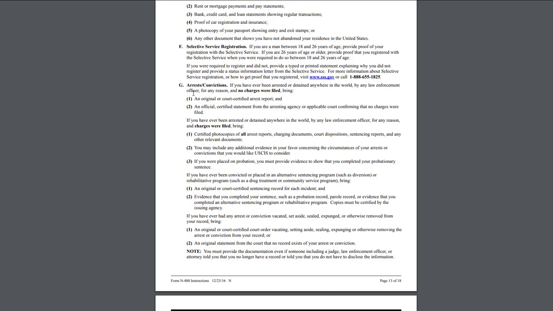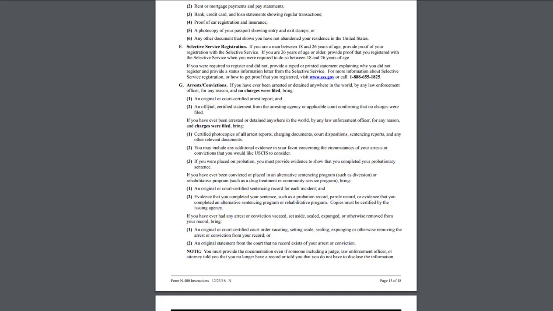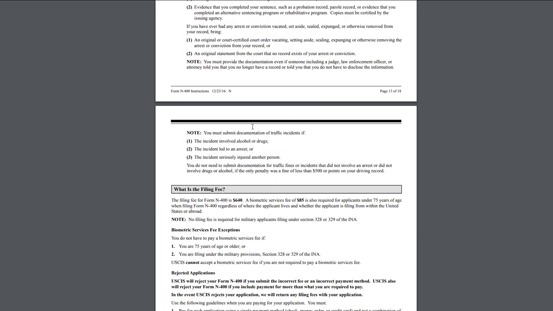All right. If you have any arrests and convictions, hopefully you don't, but if you do, you have to provide the documents that are listed here: all of the court arrest reports, all of the photocopies of charging documents, court dispositions, sentencing reports, and stuff like that. Hopefully you don't have those, but keep in mind.